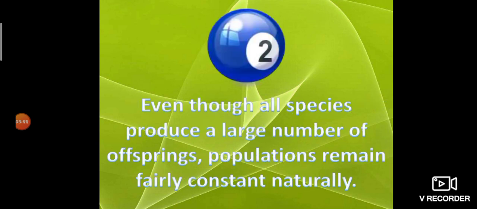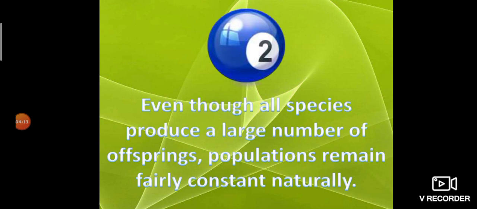Then the second point: even though all species produce a large number of offspring, the population remains fairly constant naturally.